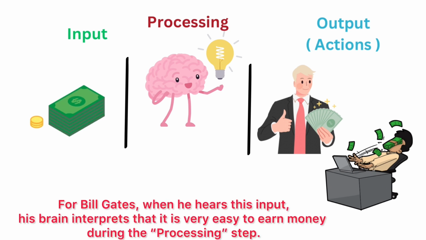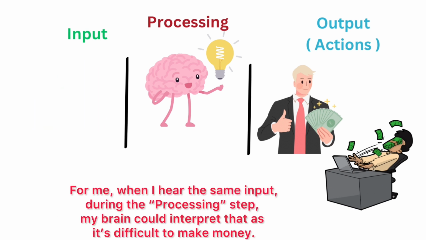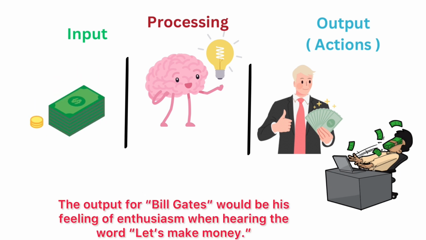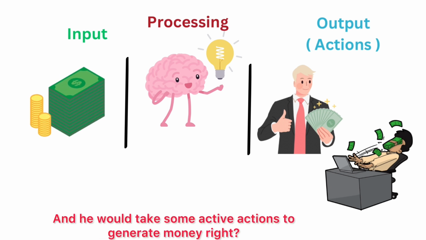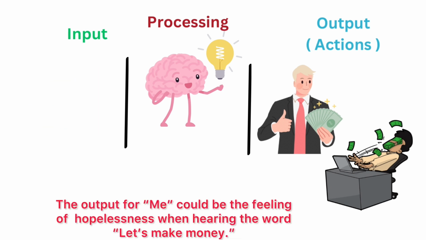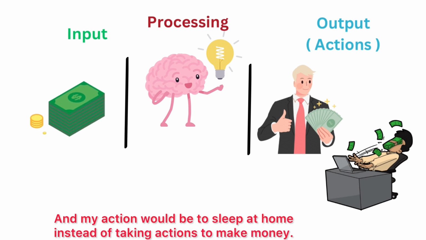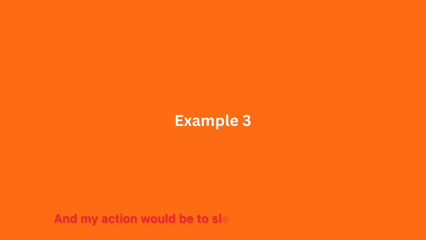For Bill Gates, when he hears this input, his brain interprets during the processing step that it is very easy to earn money. For me, when I hear the same input, during the processing step, my brain could interpret that as it's difficult to make money. The output for Bill Gates would be his feeling of enthusiasm when hearing the words let's make money, and he would take some active actions to generate money, right? The output for me could be the feeling of hopelessness when hearing the words let's make money, and my action would be to sleep at home instead of taking actions to make money.